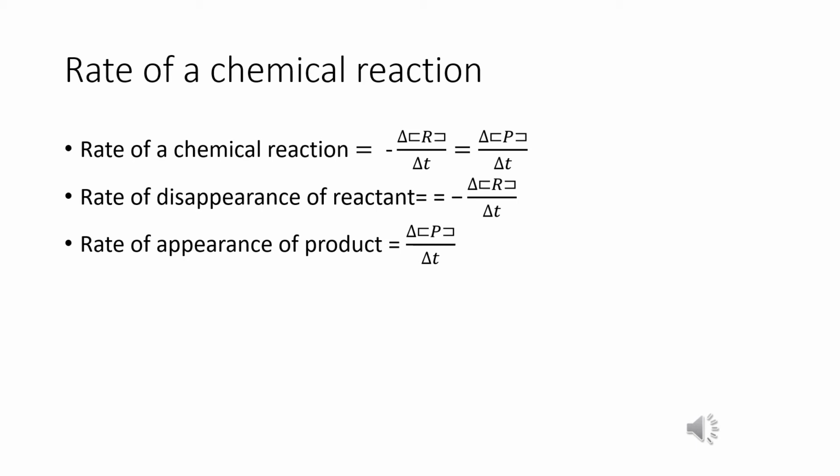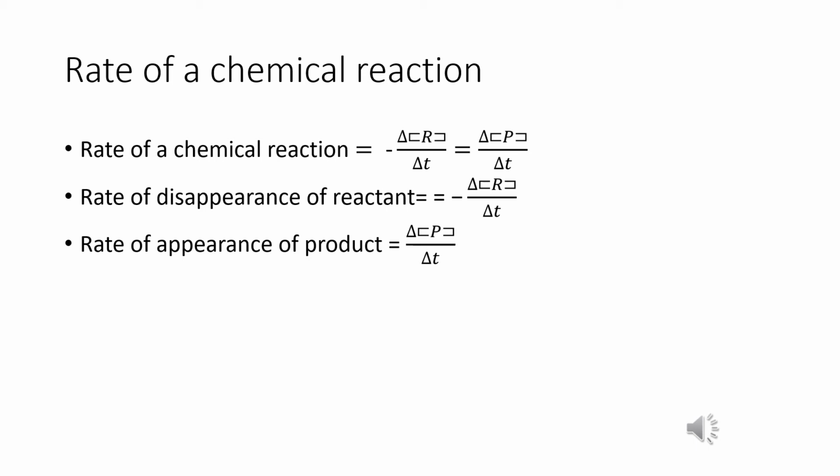Second is the rate of increase in concentration of product. That time the rate equals plus delta concentration of P divided by delta t, so we put a plus sign.